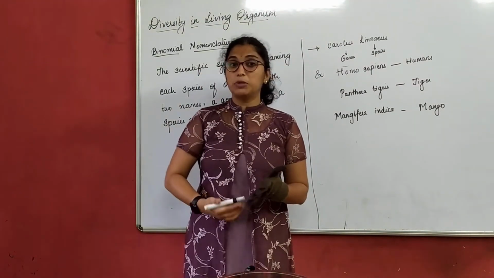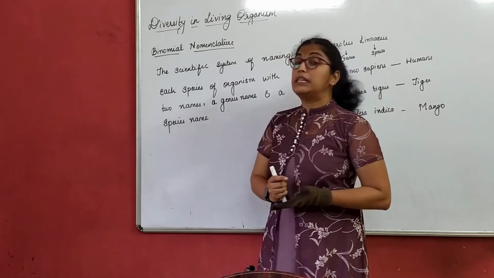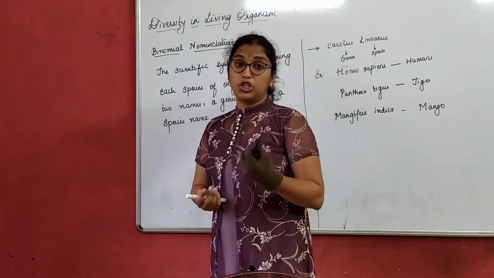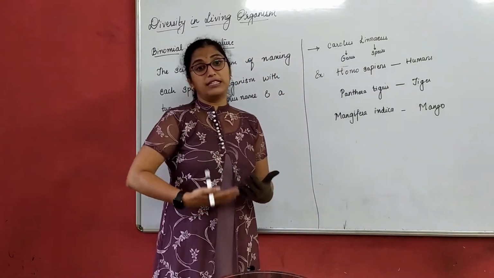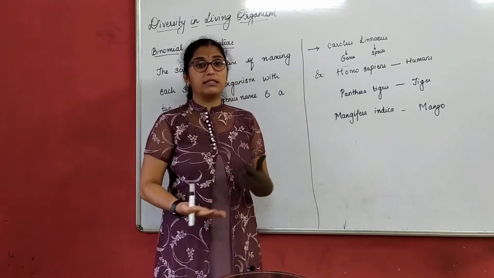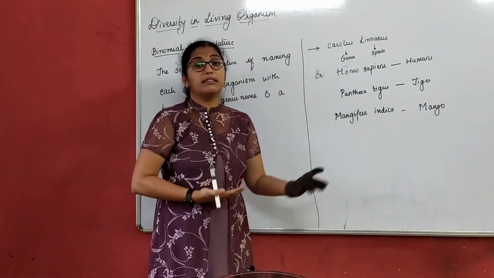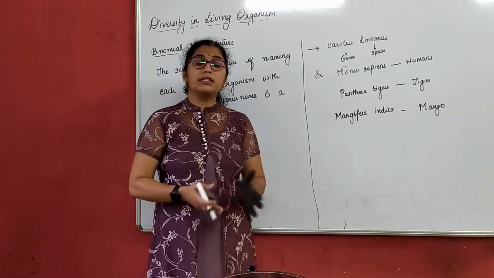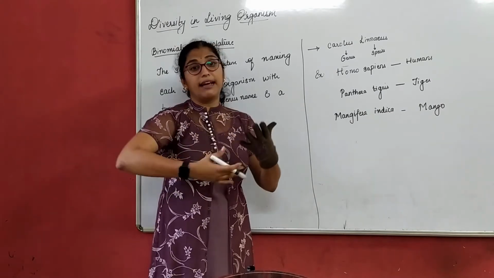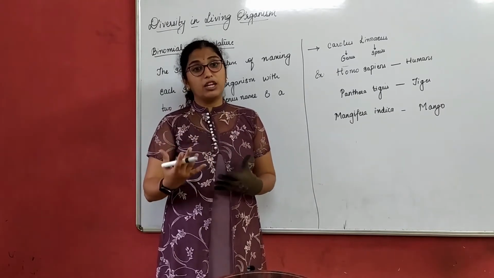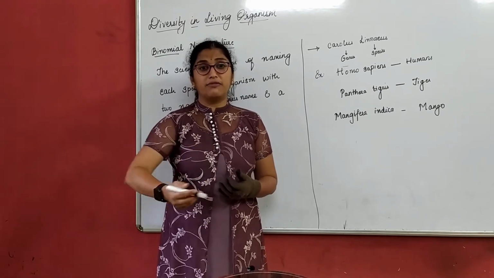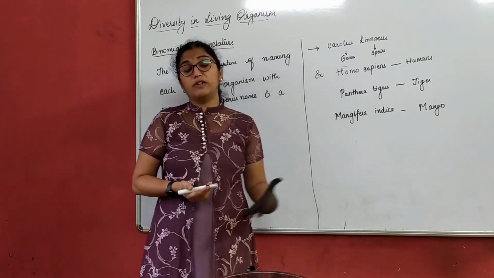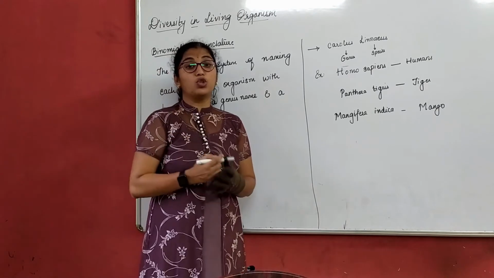So we have the last part of the lesson, that is binomial nomenclature. Before we go to the definition of binomial nomenclature, I'll make one thing very clear. We refer to so many things in our day-to-day life, in the sense of animals. We refer to tiger, cat, dog, humans, and we say that in a particular language. For example, in English, we call it human beings, tiger, mango. Let that be fruits, animals, because nomenclature is about the names of